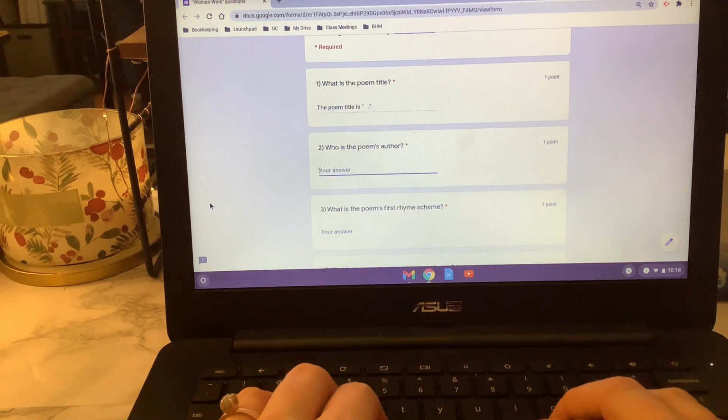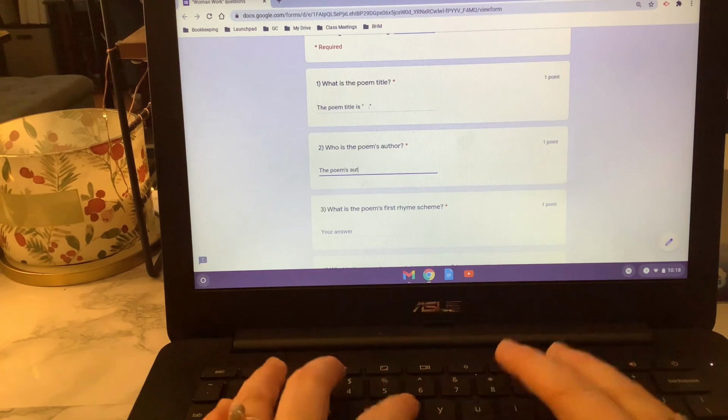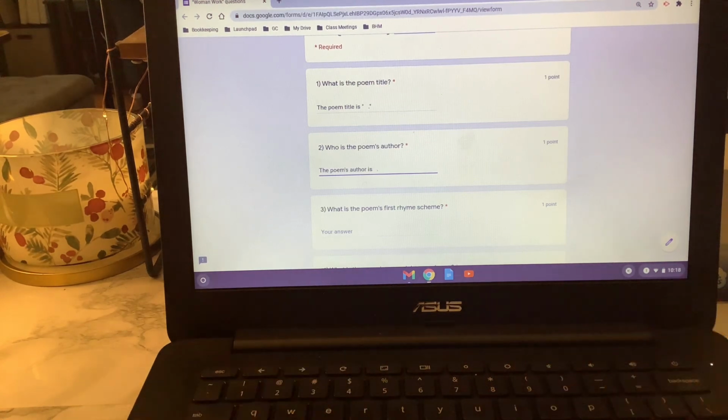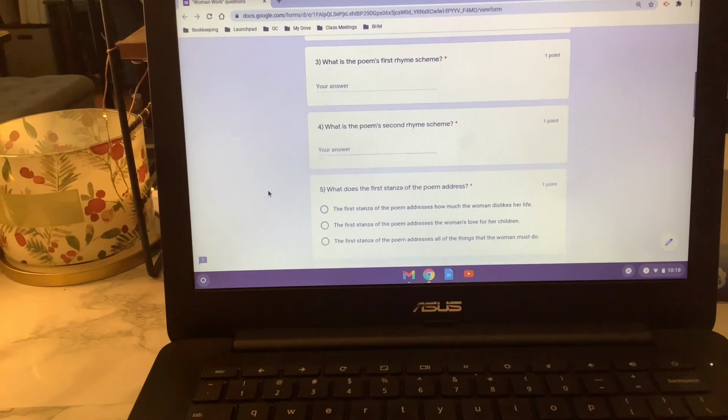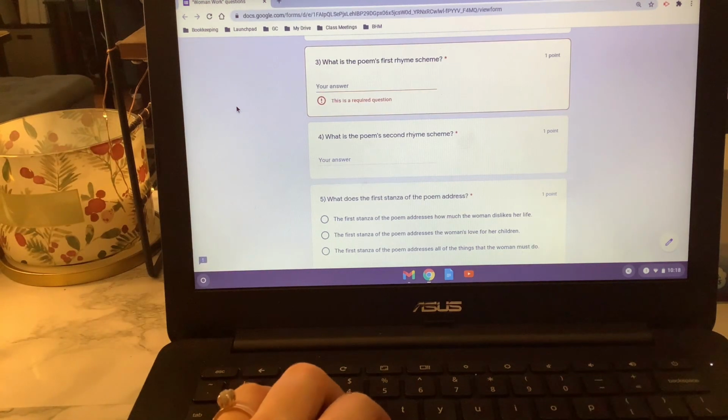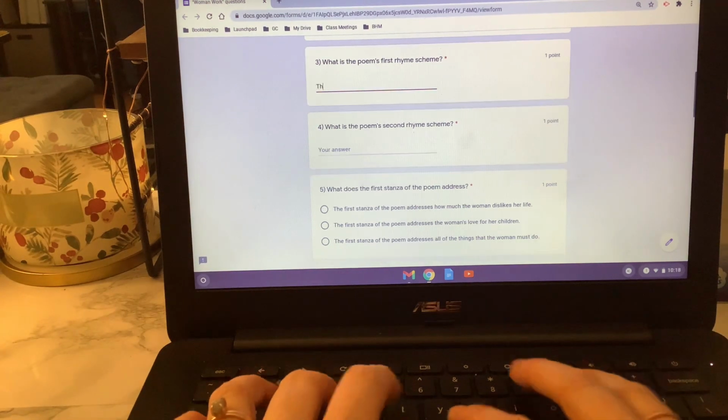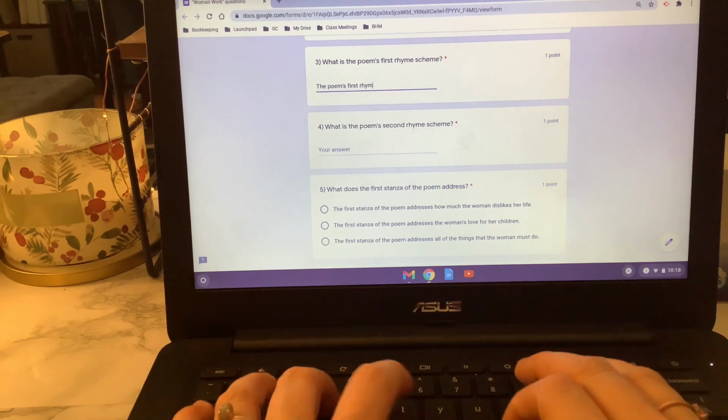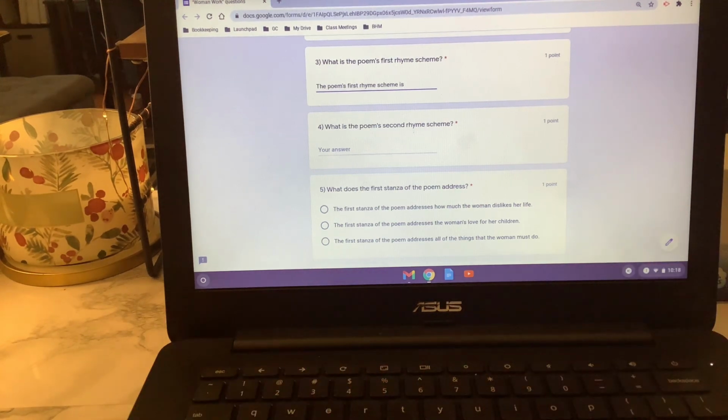Number 2 asks, who is the poem's author? The poem's author is, go ahead and finish that one. Number 3, this one's funky. We haven't seen a rhyme scheme like this, and I don't know if we'll see one like this again anytime soon. But what is the poem's first rhyme scheme? So first we have to set up our answer. The poem's first rhyme scheme is, if we're considering a stanza, this stanza, I've already indicated in the question, is 14 lines long.